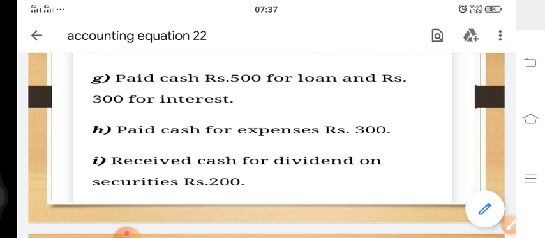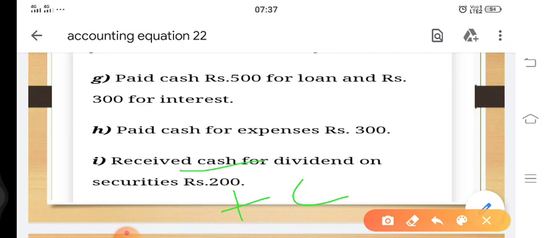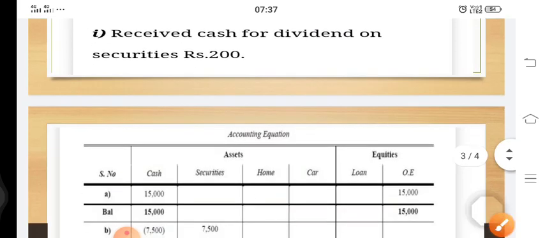Now see here, since we have received a dividend, definitely it is an income, and any income increases capital. At the same time, since we have received it in cash, it is also to be added to the cash. So here it will have two effects, add to cash and add to capital. Let's check it out.